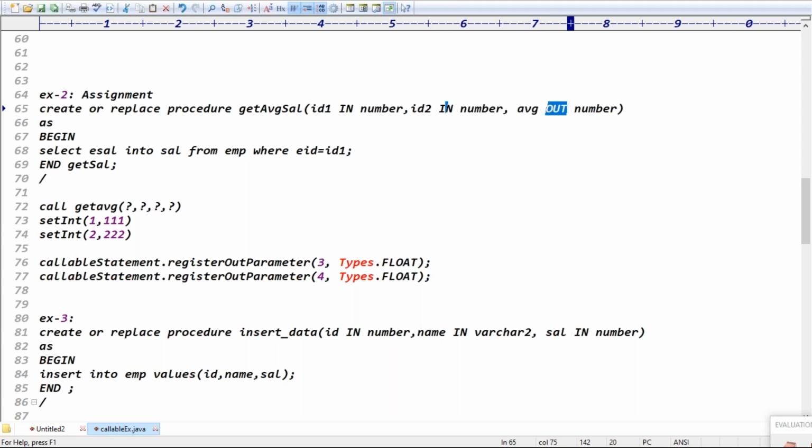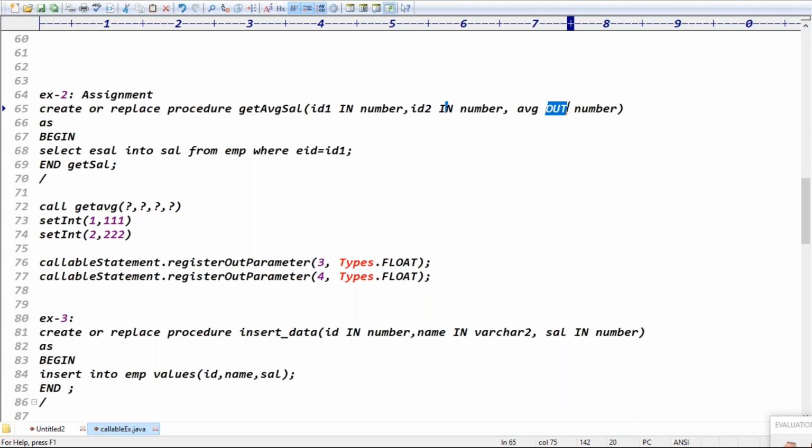Exactly. This procedure is taking how many inputs? Two inputs, right? What are the two inputs? ID1 and ID2. If you give the first ID 111 and the second ID 222, I need the average of these two ID salaries, divided by 2. Then how many input parameters do you have to set? Two inputs you have to set.